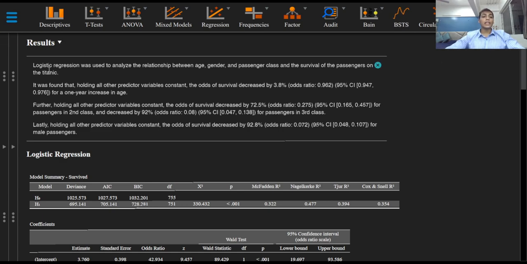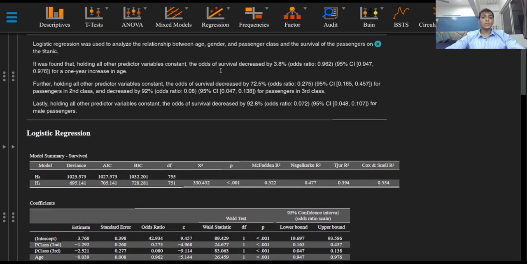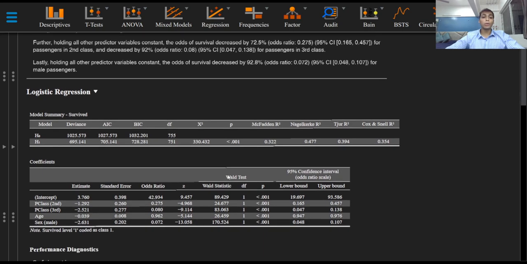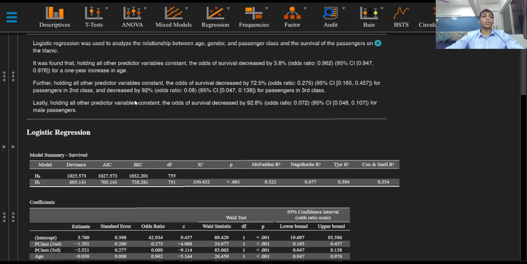A multiple logistic regression model was used to analyze the relationship between age, gender and passenger class and the survival of passengers on the Titanic. It was found that holding all other predictor variables constant, the odds of survival decreased by 3.8% with an odds ratio of 0.962, as we can see right here, for a 1 year increase in age.